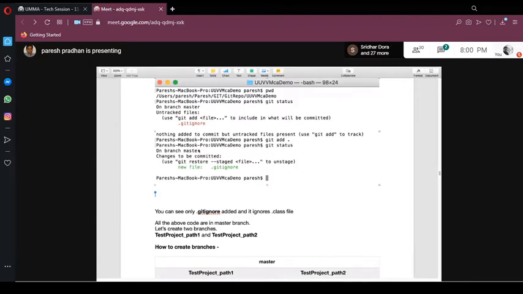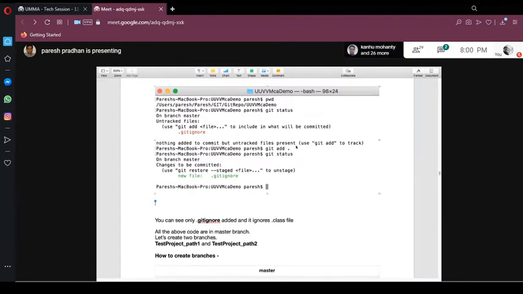Because right now, in the real world, you generally don't create this local repository and all those things. If you are working in a project, basically you work on a remote repository. Okay, Parasha, that's the reason I said this is the right time to ask that question. I'll cover those when we go through the remote repository, because I just wanted to show you how the local repository concept works. Sure, Parasha, thanks. No problem.